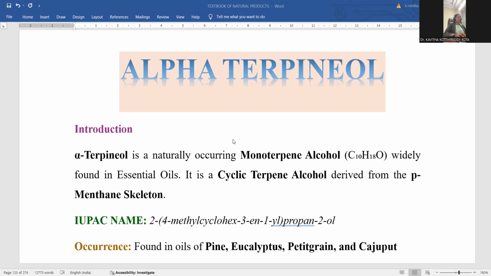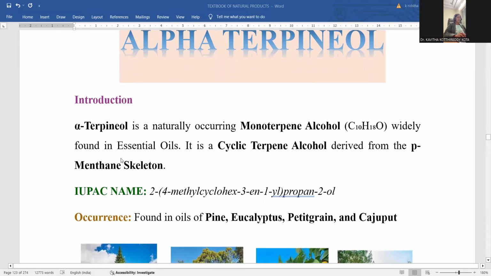Now we are going to continue with the session called alpha terpineol. This is part of terpenoids, taken from the textbook of natural products, Nurturing Livelihood. Alpha terpineol is a naturally occurring monoterpene. Monoterpene means two isoprene units combined.